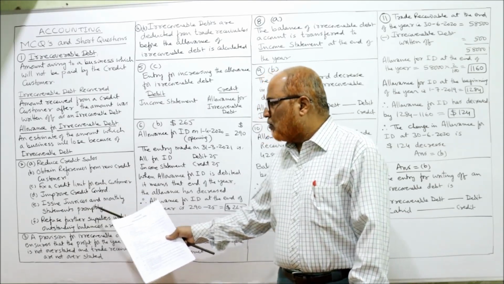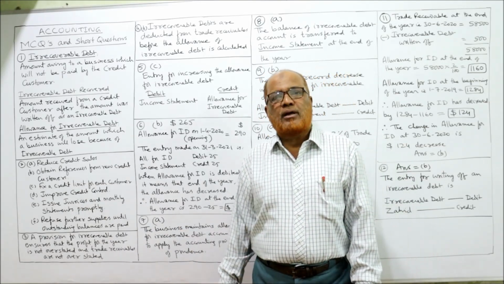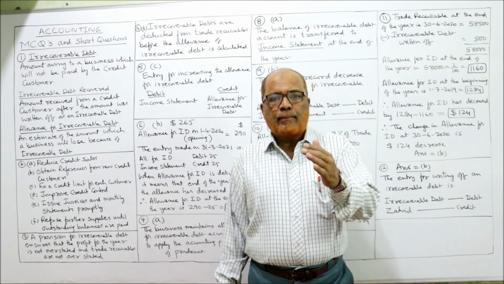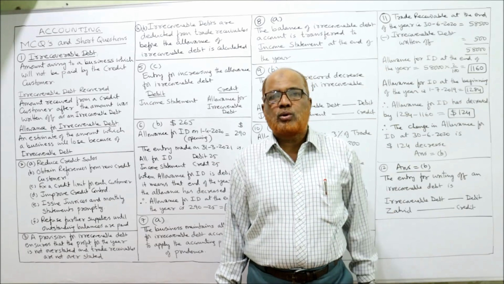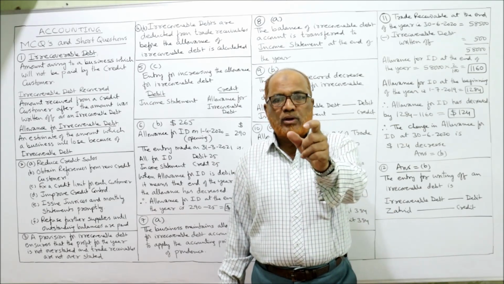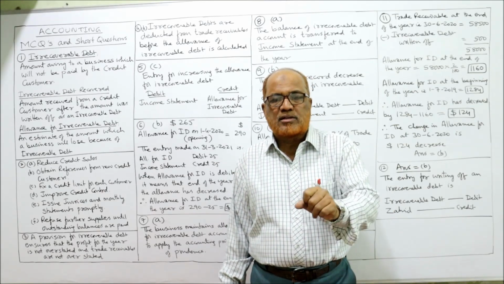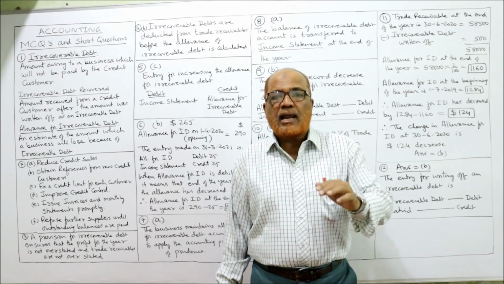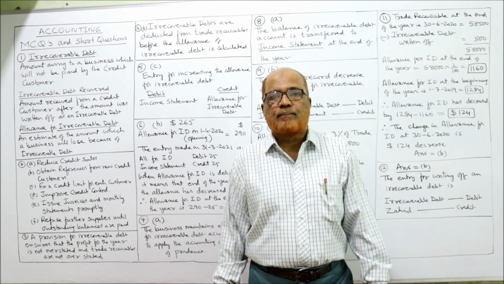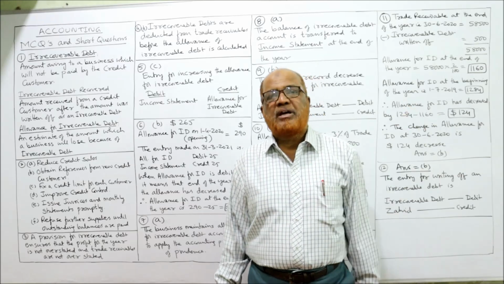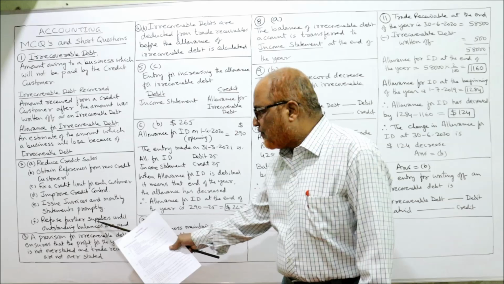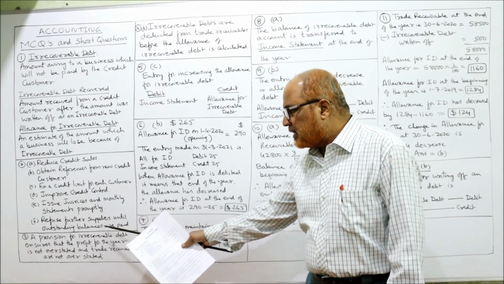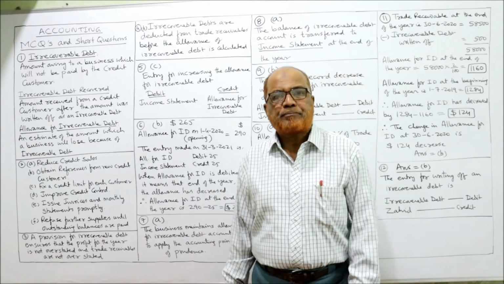Next one, issue invoices and monthly statements periodically. Monthly or fortnightly, statements should be issued to the credit customer that your amount is becoming due on such and such date. Please make the arrangement. Like this, reminders should be given, and a statement of account should be given to the customers. The next one, refuse further supplies until outstanding balances are paid.